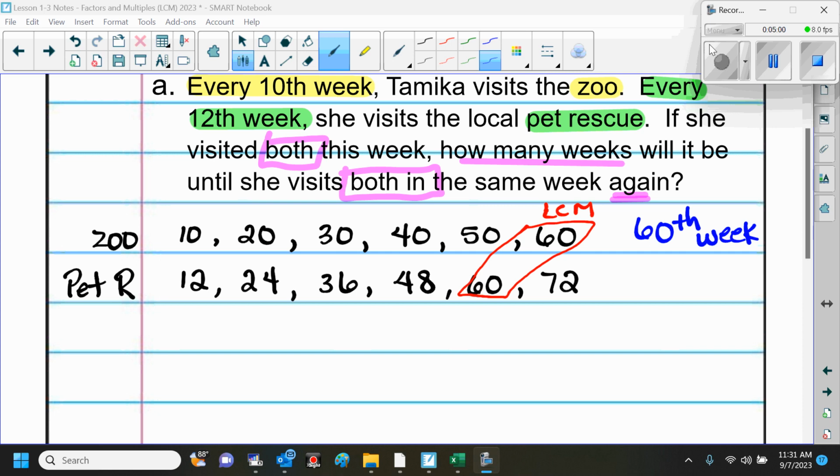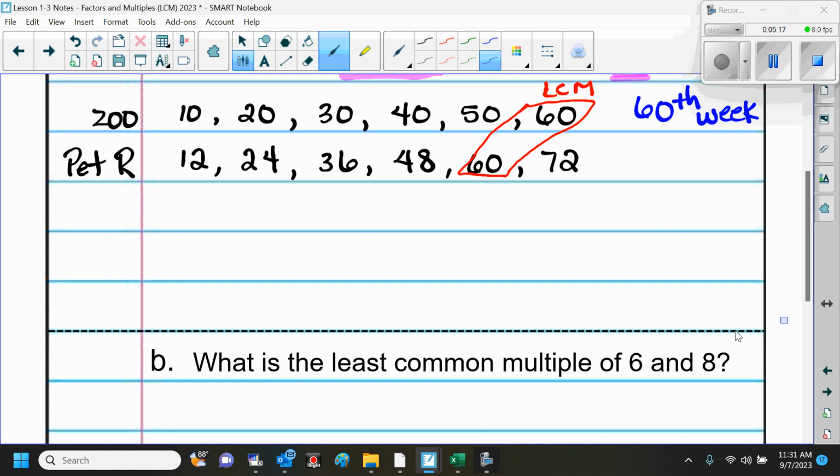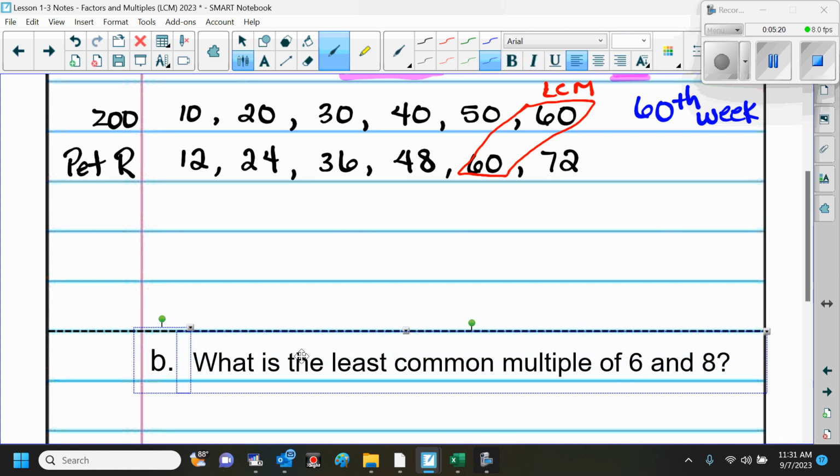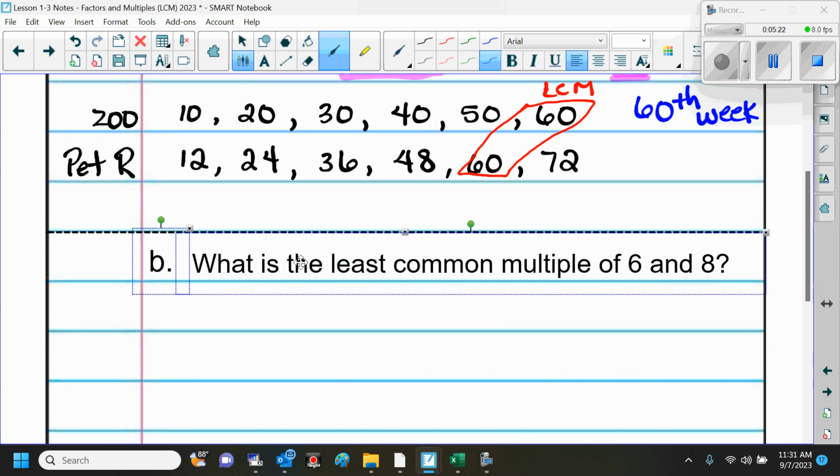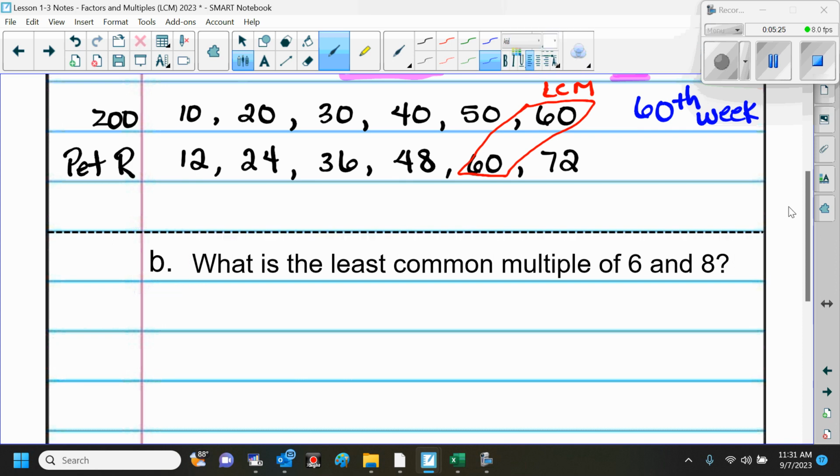If the numbers were like, I don't know, 38 and 125, would we want to make a list of all those multiples? No way, no way. Because we don't want to make lists all the time, we can use our factor trees or the cake method. So for this next example, we're going to do the factor tree. Okay, so we want to find the least common multiple of 6 and 8.